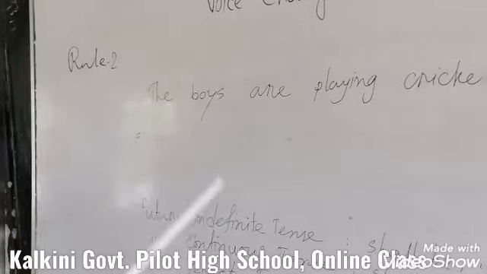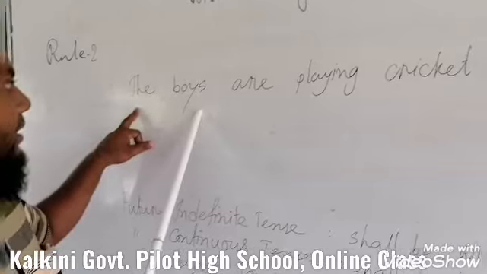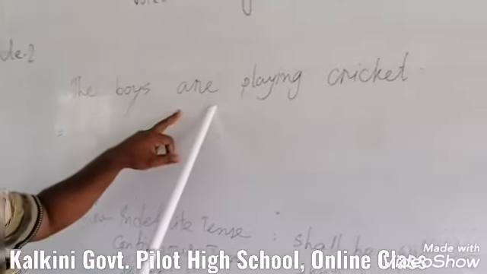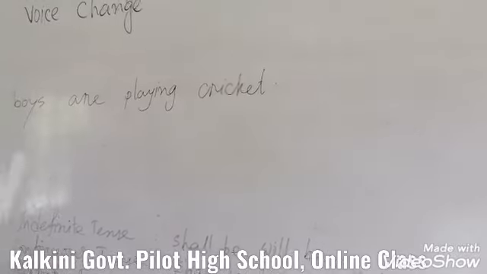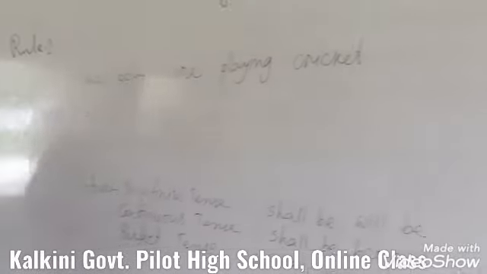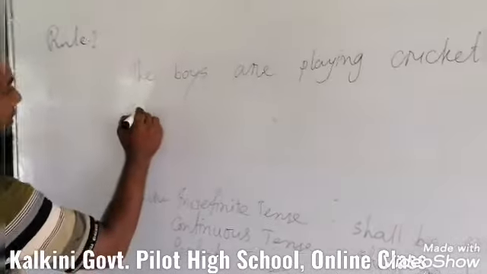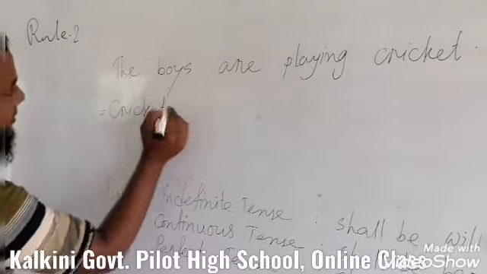So what is the object? The boys is the subject, are the auxiliary verb, playing the main verb, and cricket is the object. So you have to use cricket as the subject.